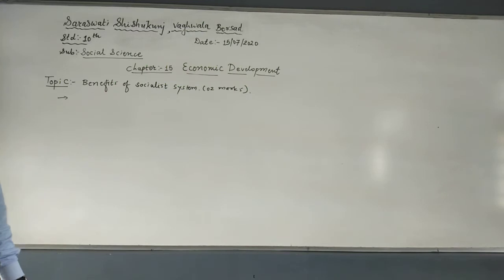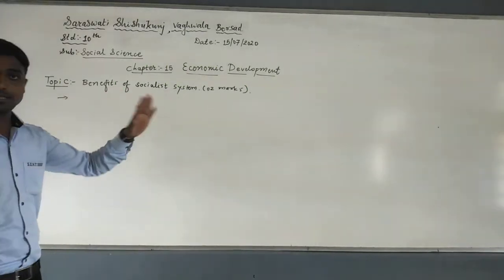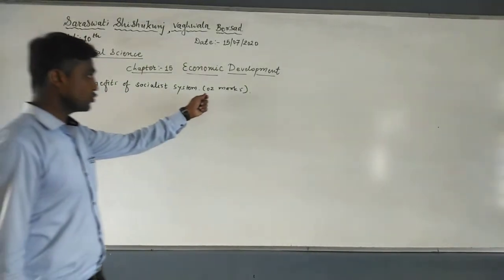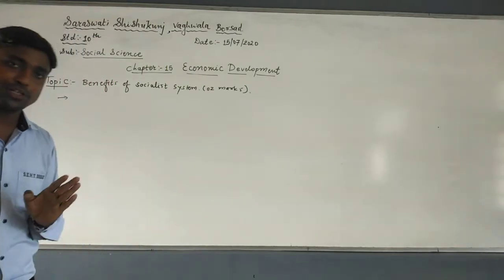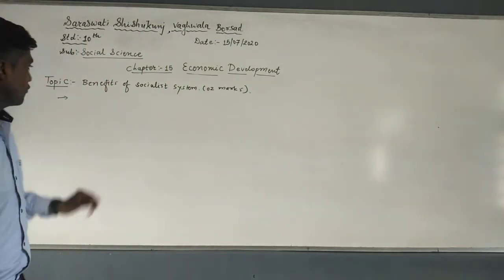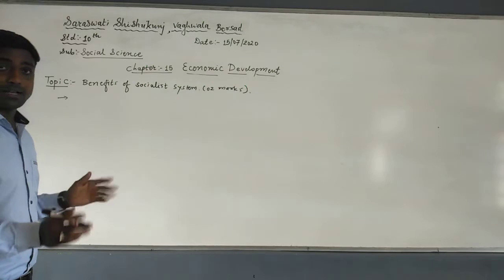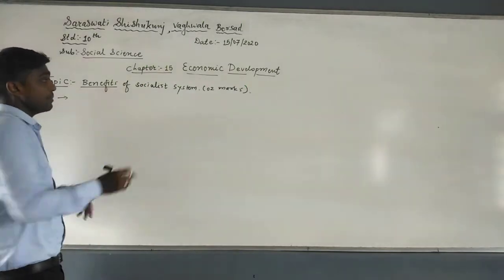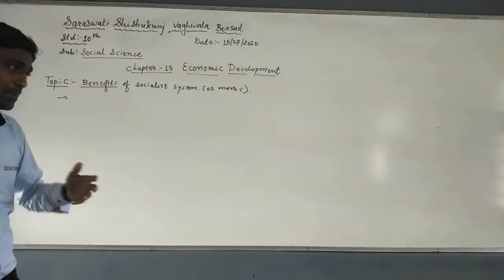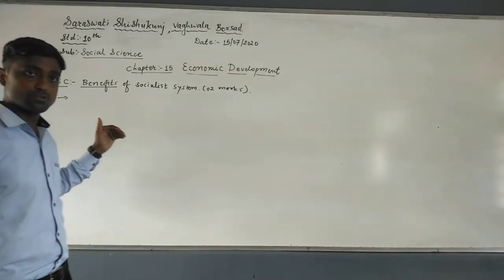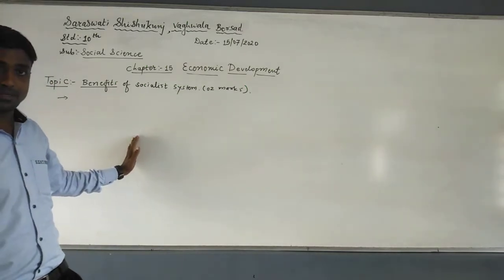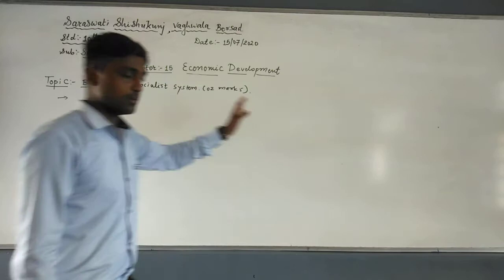Now students, our next question is the benefits of the socialist system. It's a 2 marks question, so at least 4 points we need to write. Understood? So the first point we are going to write about benefits. What are the benefits of the socialist system? We already understood the socialist system and its features. Now the benefits.